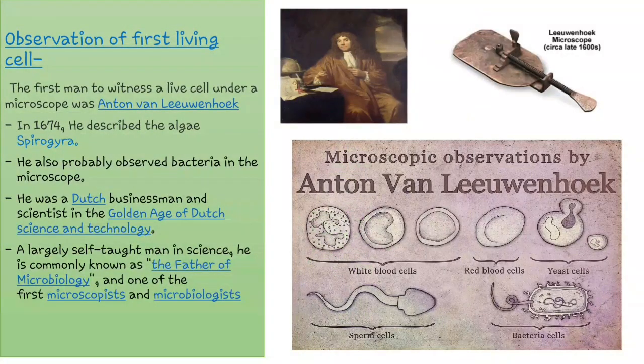But then, for the first time, Antony van Leeuwenhoek witnessed a live cell under the microscope. In 1674, he described the algae Spirogyra, and there is some evidence that he also saw many species of bacteria under the microscope. He was a Dutch businessman and also a very good scientist in the golden age of Dutch science and technology. He was a largely self-taught man in science and is commonly called the father of microbiology.